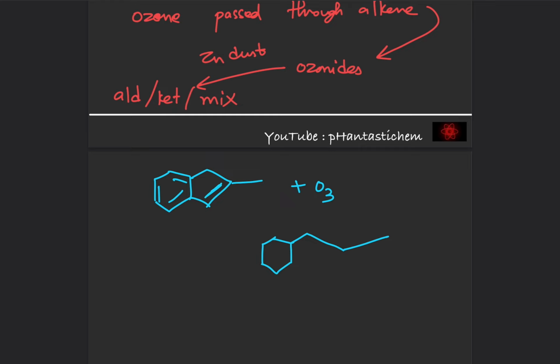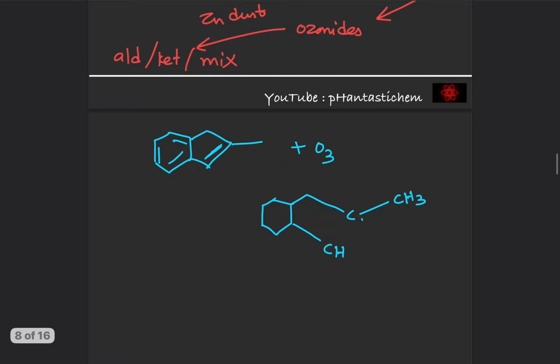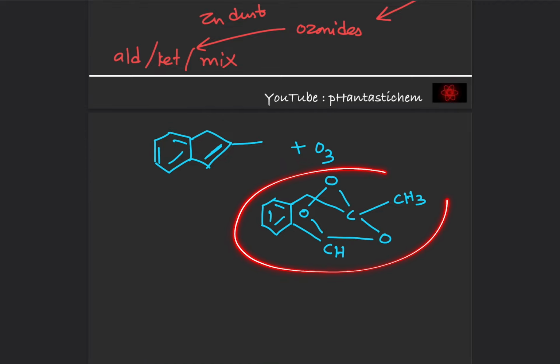This carbon, you can write it like this, C, it is attached to one more CH3, and this carbon will have a CH. Simply write it in this fashion and connect them to oxygen. This is the ozonide of this alkene after breaking the double bond.